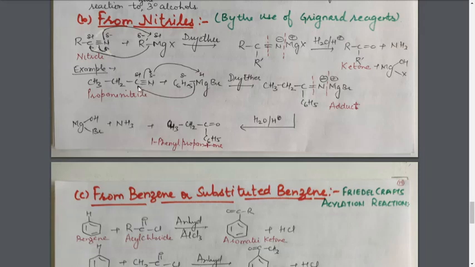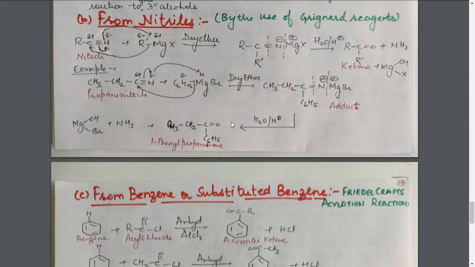As it reaches, the carbon atom will shift its electrons towards the nitrogen atom. Nitrogen atom will get negatively charged. As a result, the MgBr, the positive part, will go to this portion. As a result, this adduct is formed, CH3, CH2, C, and on C there is one C6H5. There is a double bond because one bond is broken and the electrons are transferred to the nitrogen atom, and the nitrogen atom has the full negative charge, and MgBr is attached to this nitrogen atom.